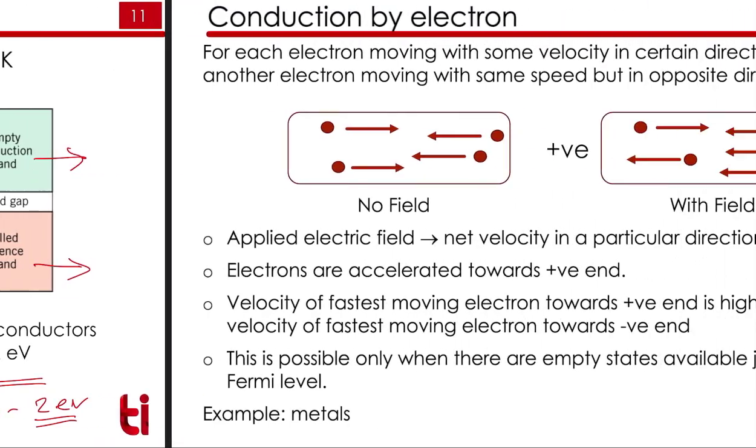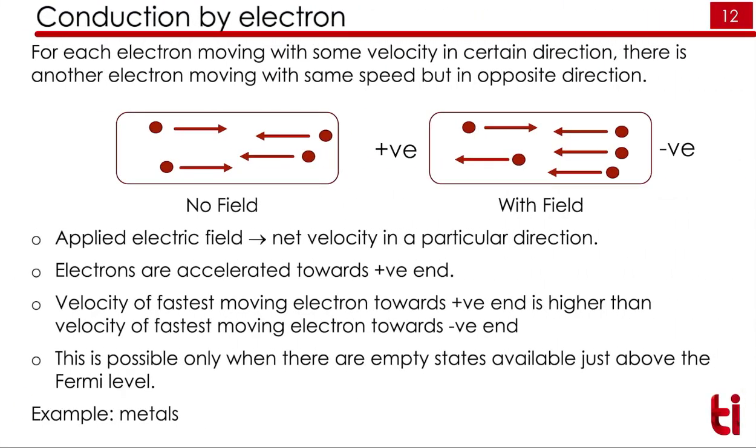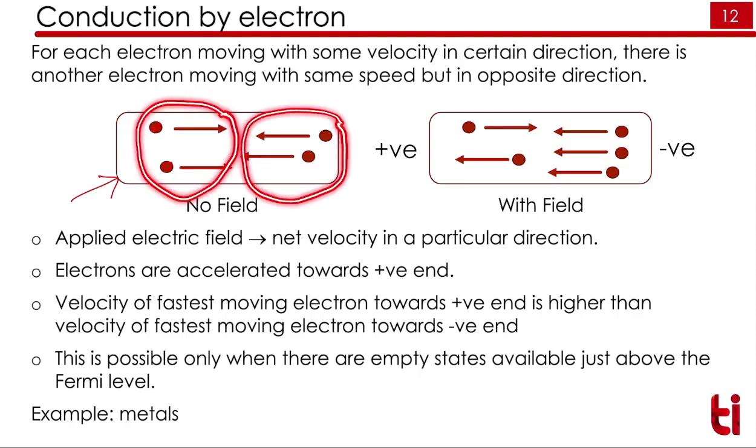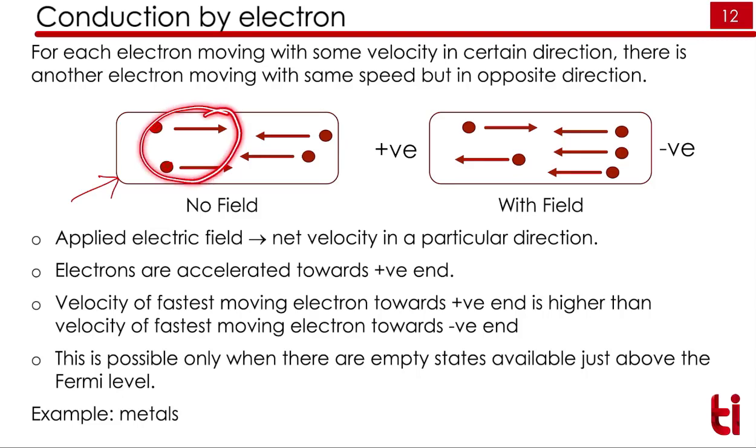How does conduction take place if we have a piece of metal as shown here? It will have some electrons, right? These electrons are shown here, and if we don't apply any field, the movement of these electrons gets cancelled out by these electrons. So in a static condition the net movement of electrons is 0, because they cancel each other out.